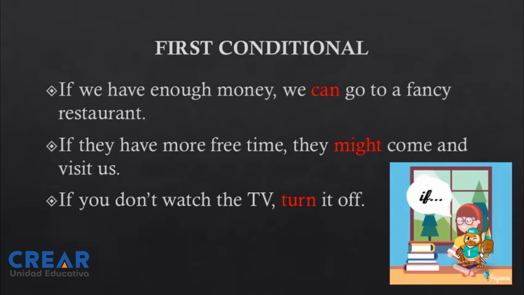Podemos ir a un restaurante elegante. Now we are changing to may or might, and the sentence says: if they have more free time, they might come and visit us. And finally, if you don't watch the TV, turn it off, in the case of the imperative, right? But that is first conditional, because you are using can, might, turn, or will or won't.